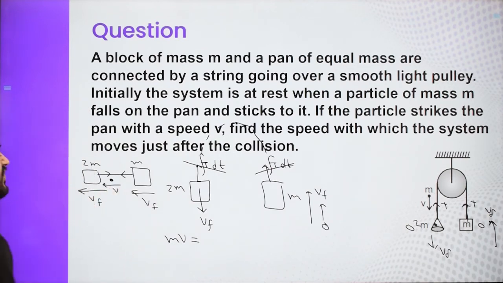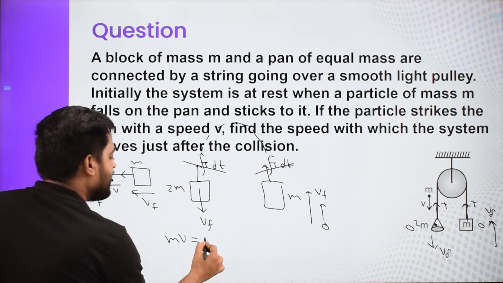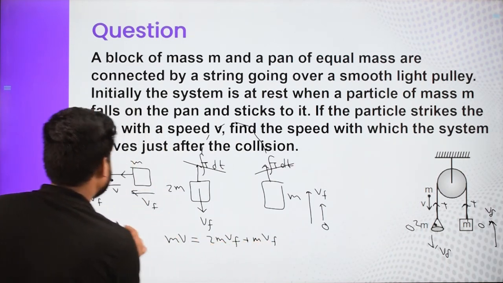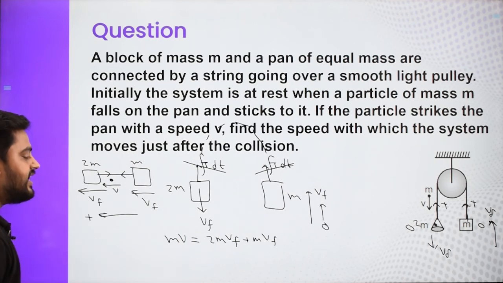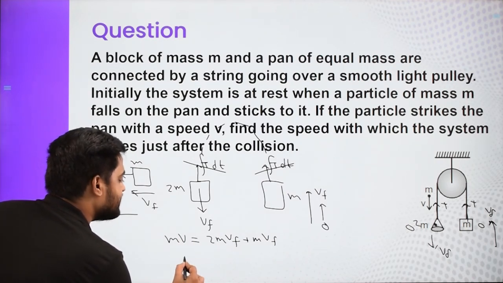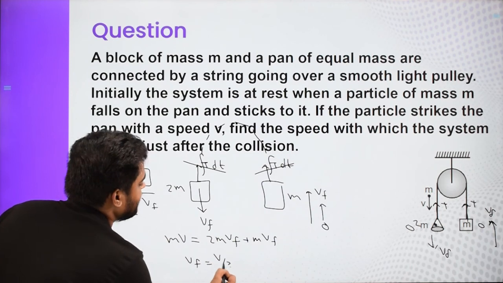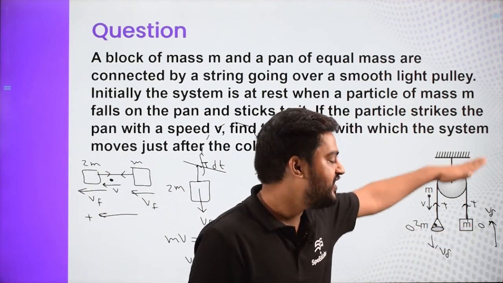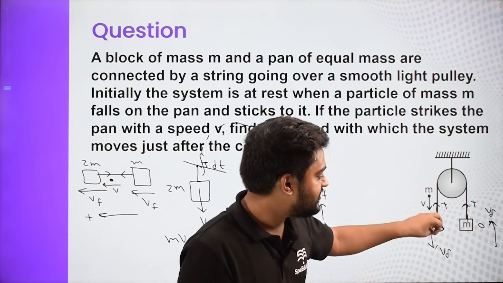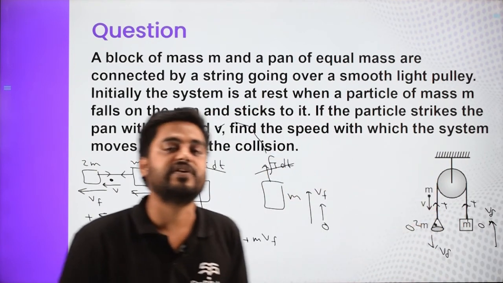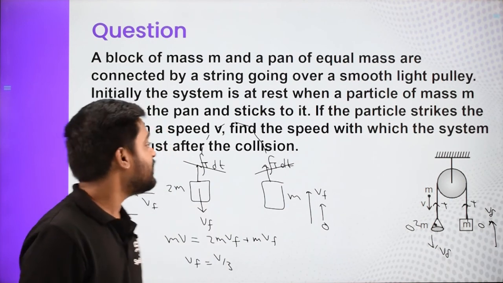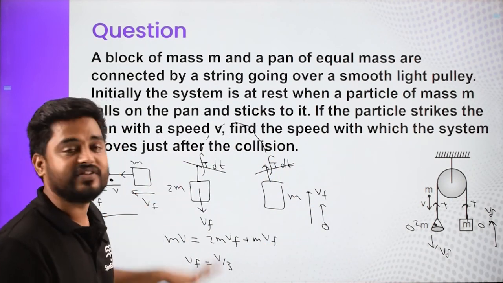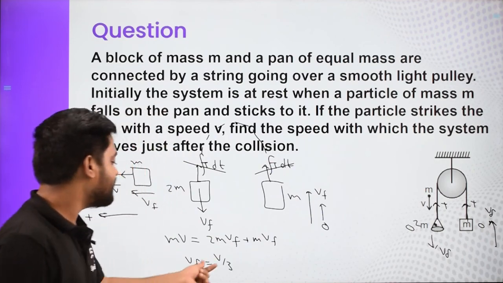So initially it is mv and final is 2m into v final plus m into v final. Here I have taken this direction to be positive. And eventually that gives us v final equals v by 3. So this entire system moves with v by 3. This mass goes up with v by 3, and this mass sticks to it, and both of them go down with v by 3. So that is what happens. Find the speed with which the system moves just after the collision. Answer will be, it moves with v by 3.